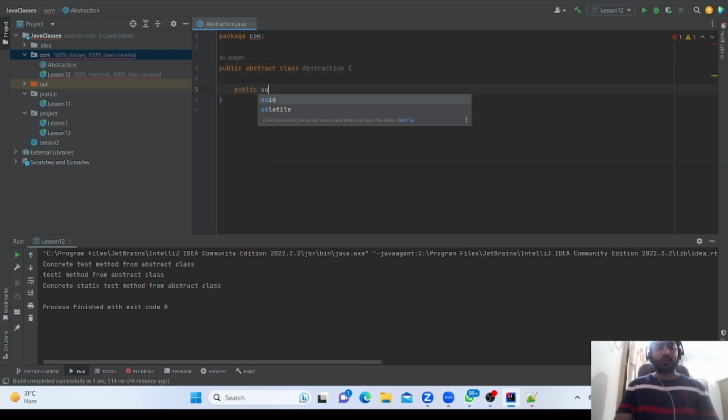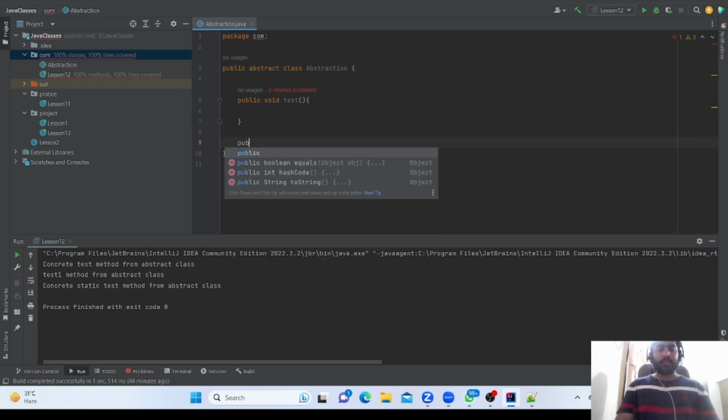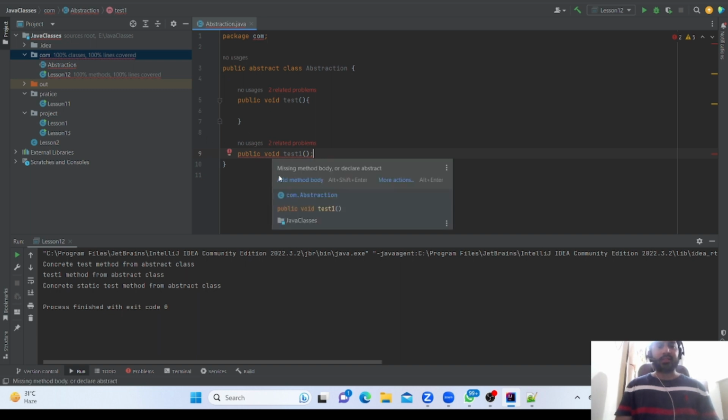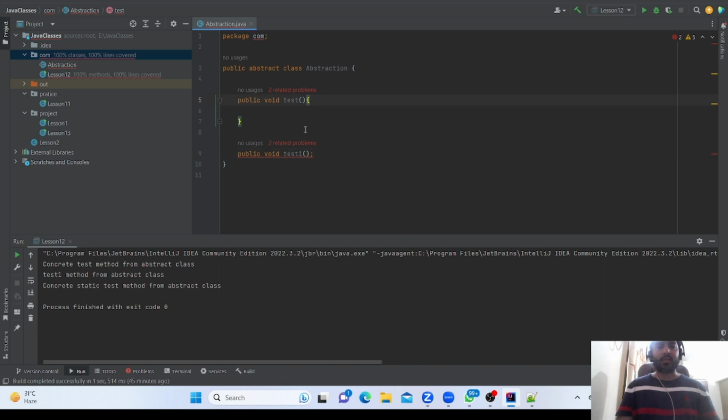So public void test, then public void test one. Here we are seeing a compile time issue. It says add method body, missing method body, or declare abstract; there are two ways we can do it. The method body is this one, but it says method body or declare abstract. Since this is an abstract class, we need to write the abstract keyword, so now it will not give any compile time issue.